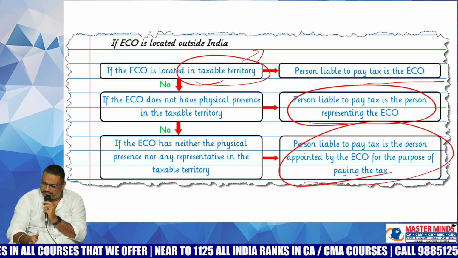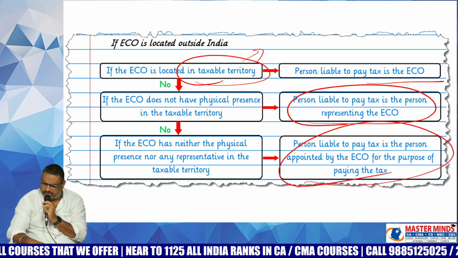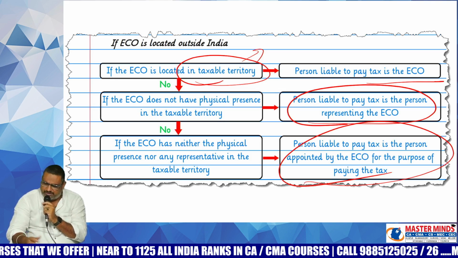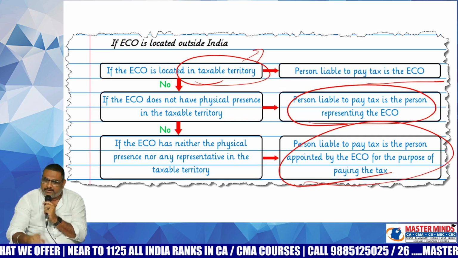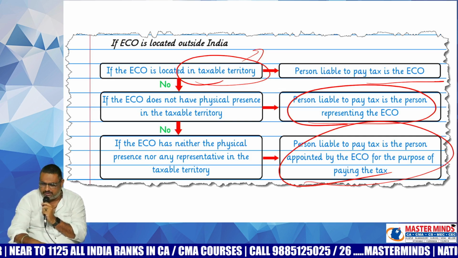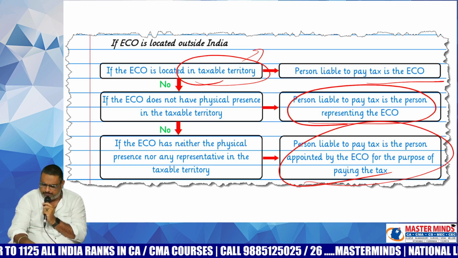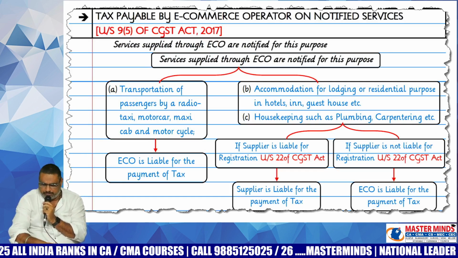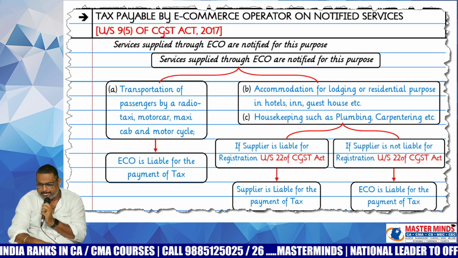Neither the physical presence nor the authorized representative, in that case, who is liable to pay the GST, ma'am? They must appoint any person to pay the GST, otherwise they cannot continue the business. That is the point, ma'am. This is 9.5. Put the heading and please copy this.